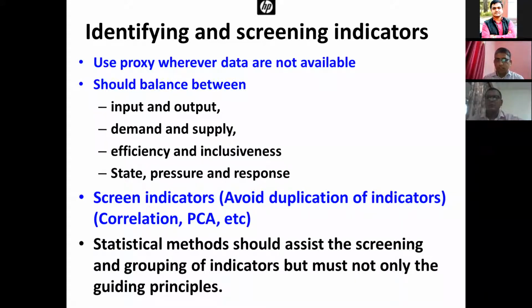It should also have state, that means the current status, and pressure indicators. For example, for the environment, the high use of pesticide is putting pressure on it. And response: how we are responding to this state and pressure.